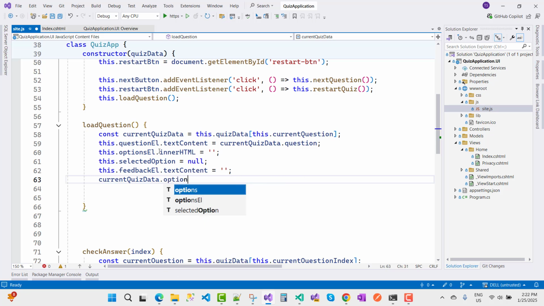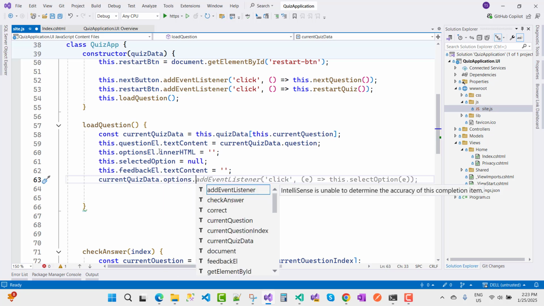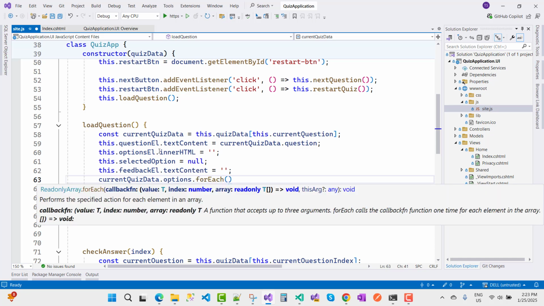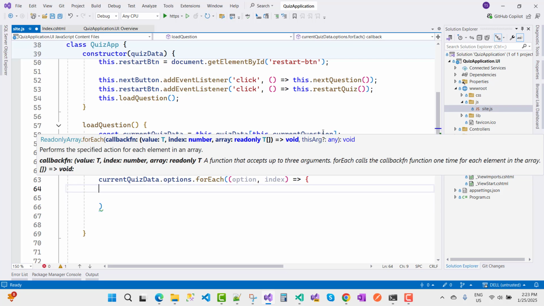Okay. Now the next part is currentQuizData.options.forEach. Because we have multiple options, you can add forEach, and forEach takes the option and index. So options and index is there.